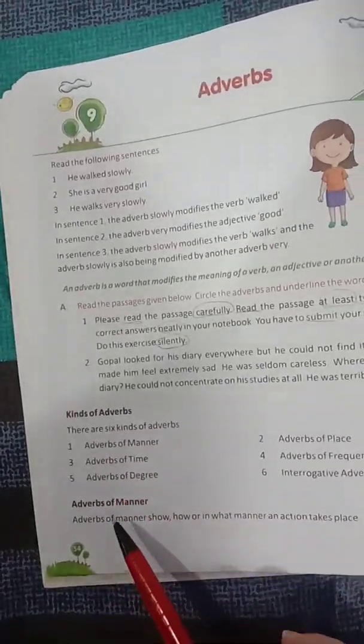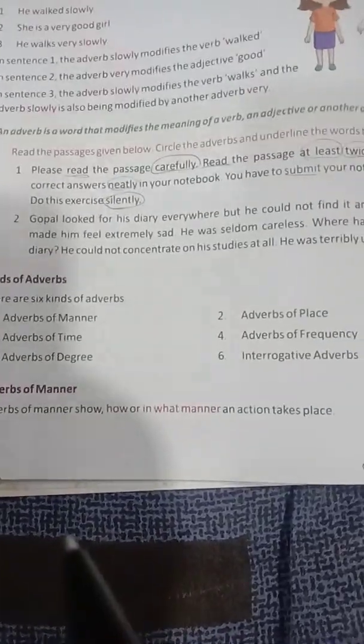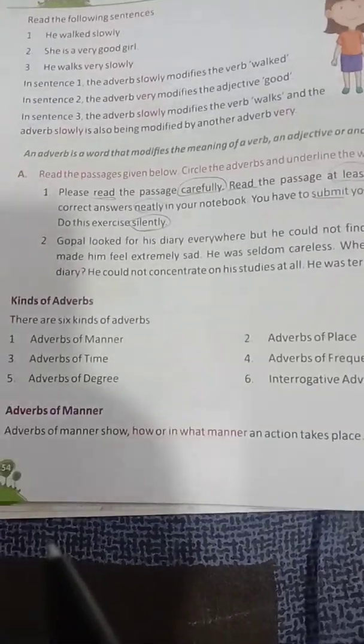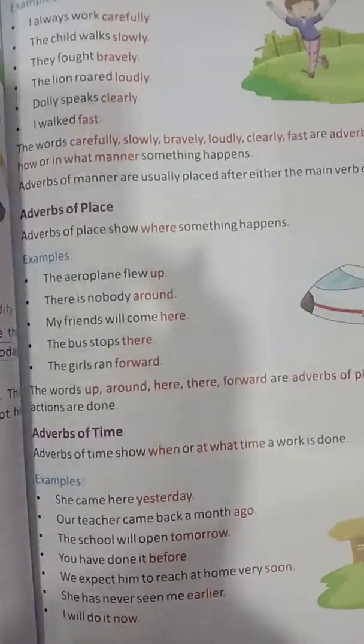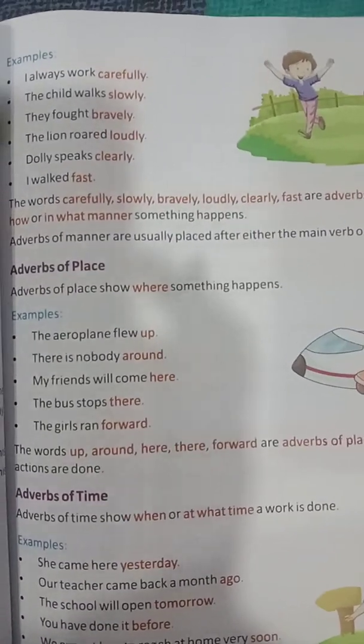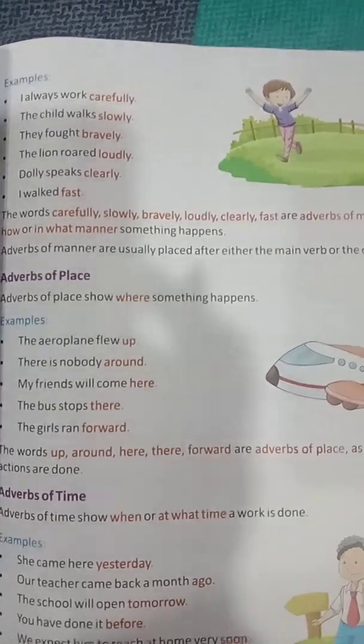Now kinds of adverb. Adverb of manner. What is an adverb of manner? Adverb of manner show how or in what manner an action takes place. Then next is adverb of place. So what is adverb of place? Adverb of place shows where something has happened, where something happens.